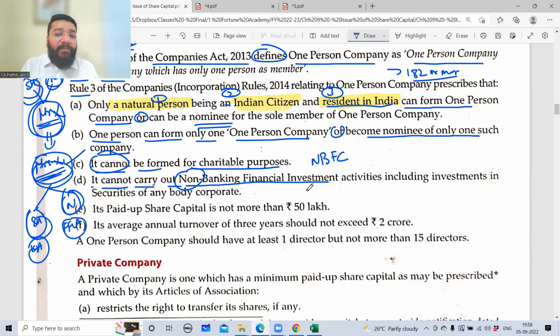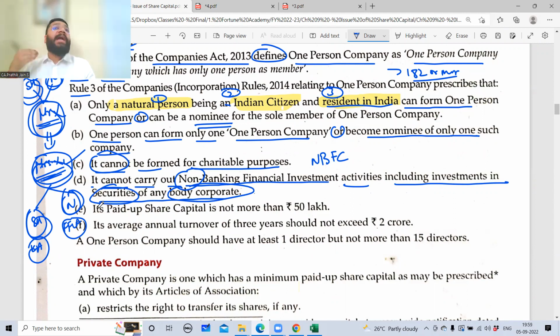OPC cannot carry out non-banking financial investment activities, including investment in the securities of any body corporate. If I'm giving 1 crore rupees to Srivarshan, I'm investing in the security of his body corporate. Here body corporate means company. Security means share. So if I give 1 crore rupees to Srivarshan and he's giving share to me in return, that also I cannot do. OPC is not allowed. So I cannot lend for interest. I cannot invest for earning the dividend. A lot of investors invest money in companies now. They are not OPCs. Either they are private limited companies or public limited companies or even partnership concerns for that matter. Mostly they are all companies only, but they cannot be OPC. They can be private or public, but not OPC.